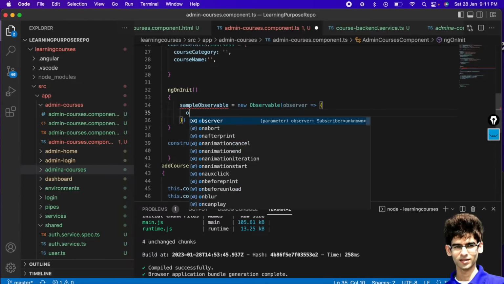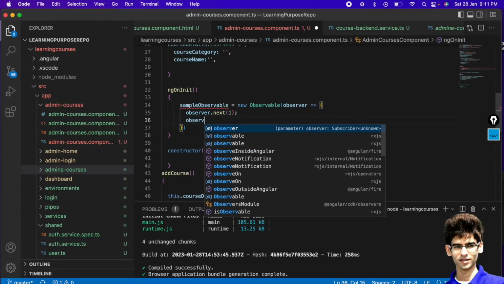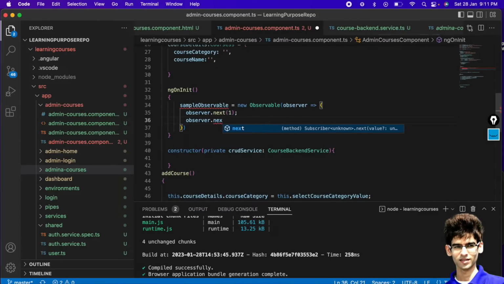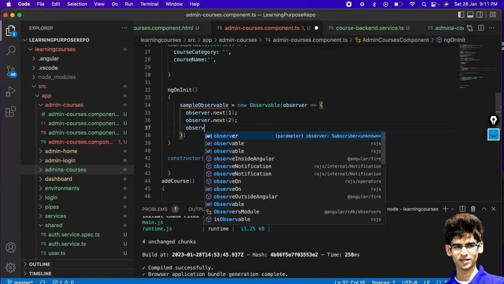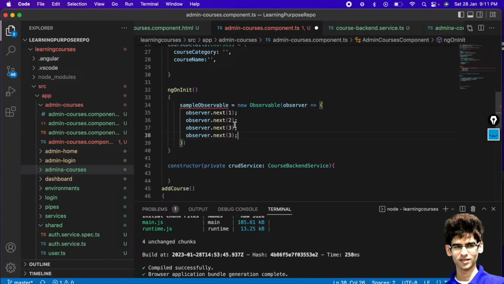We can use the observer.next method, like this, observer.next. So these are the tasks: this is the first task, second task, third task.